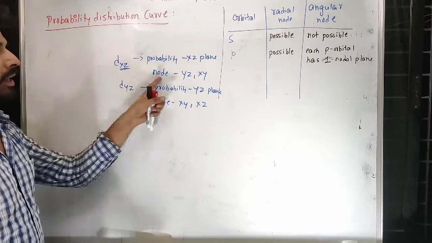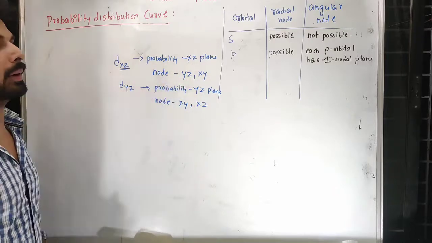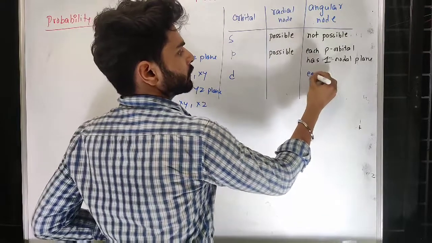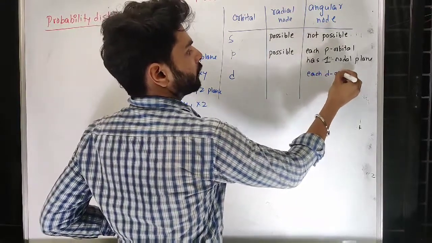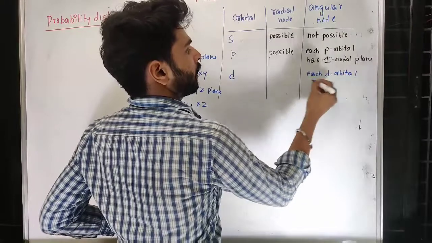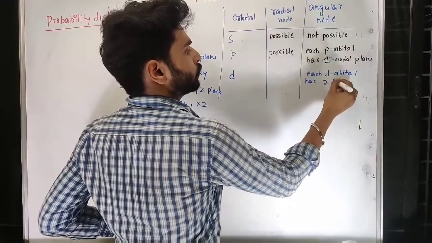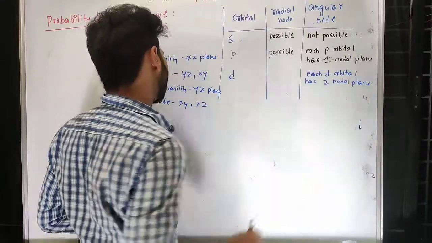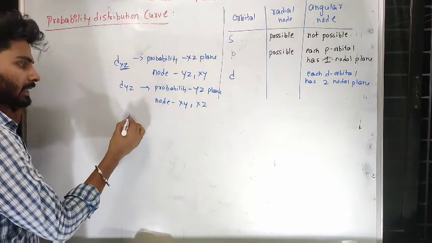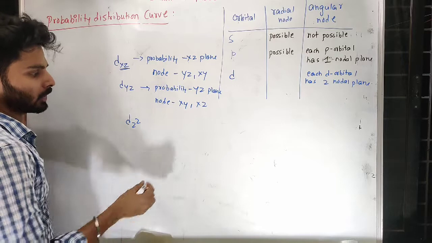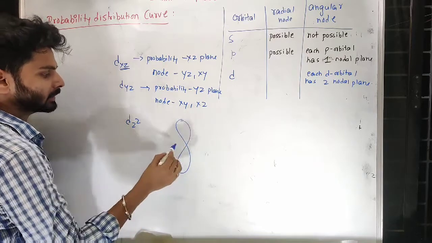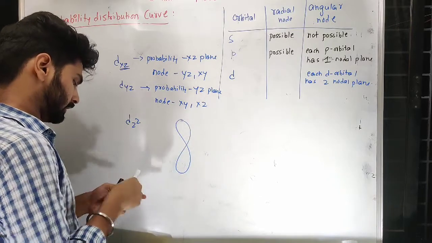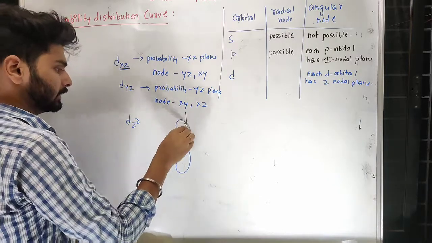For each orbital you can expect two nodal planes here. So in the case of d, each d orbital has two nodal planes. Now I cannot easily tell you this for dz square, because we know the shape is like this, around the z axis.